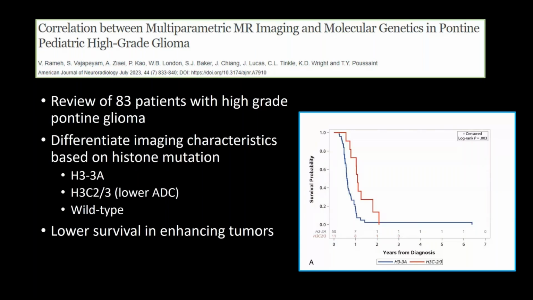So these three mutations, H3 K27M, H3.3A, H3C2, and wild type. And what they found is that they could predict survival based on certain imaging characteristics, with H3.3A histone mutations actually having poorer survival. So you can see that that curve drops off. And the lower survival was actually associated with enhancing tumors more often.